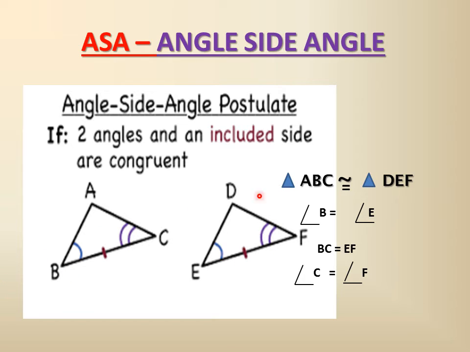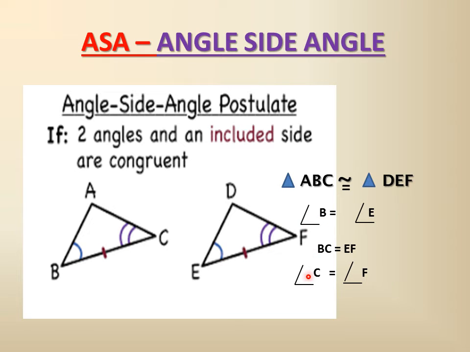B will be corresponding to, here B is written ABC. So in place of B we will write E, and C is equal to F. So we are left with D, and A is equal to D. This way we have proved the angle, side, angle rule.